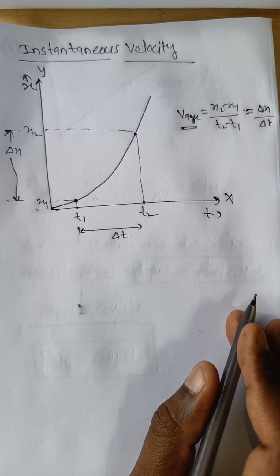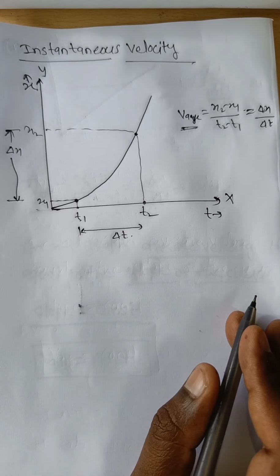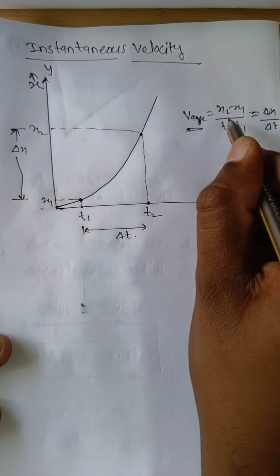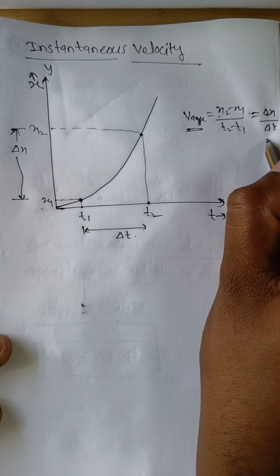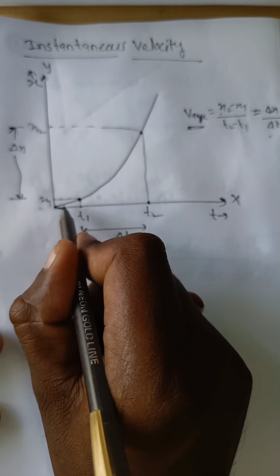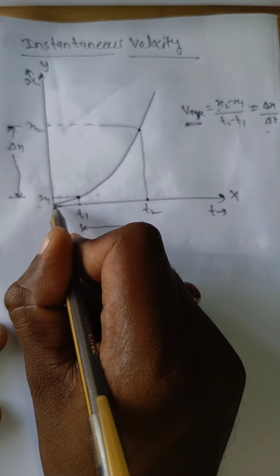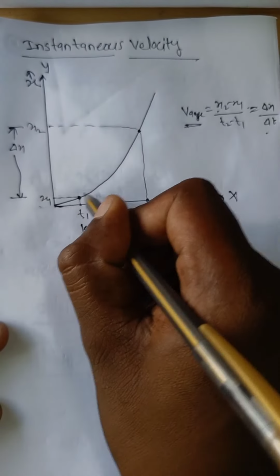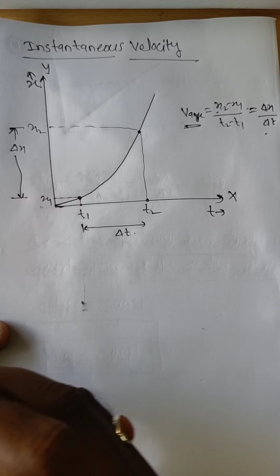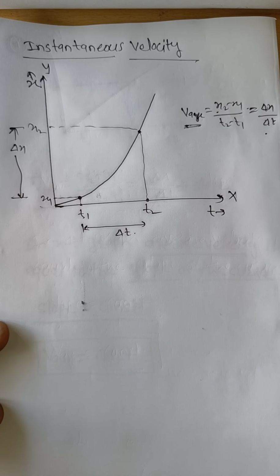Now what is meant by instantaneous velocity? By using the formula delta x by delta t, we find the average velocity from the initial point to the final point.